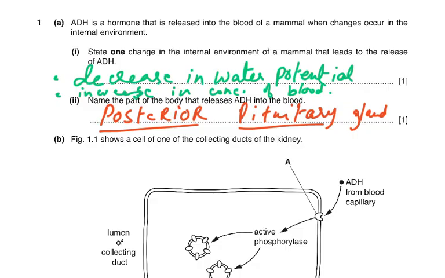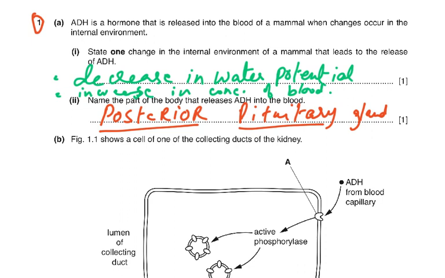Starting with the first question, which is a simple, straightforward question. It's not a very difficult question. ADH is a hormone that is released into the blood of a mammal when changes occur in the internal environment. State one change in the internal environment of a mammal that leads to the release of ADH. Now, what could cause the release of antidiuretic hormone, which prevents large volumes of urine?